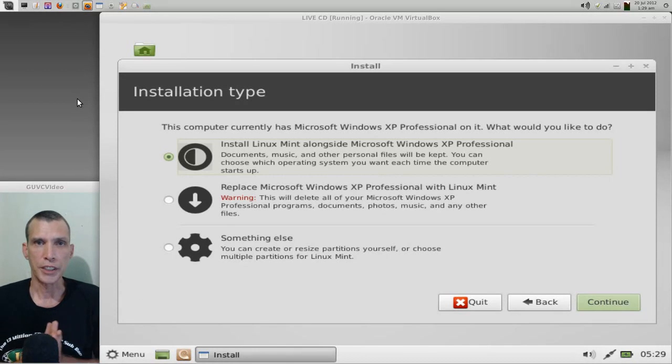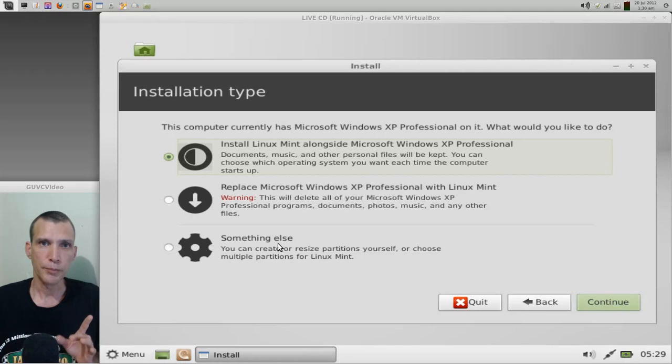Next, it's going to give you some options for installation. You can install Linux Mint alongside Windows, you can replace Windows with Linux Mint, or you can do something else. That last option is only if you want to manually configure your drive partitions and that sort of thing. This is something I really don't do much of myself. Pretty much I like the defaults that it sets up because it scans your memory, it knows how much swap space to assign, and that sort of thing.